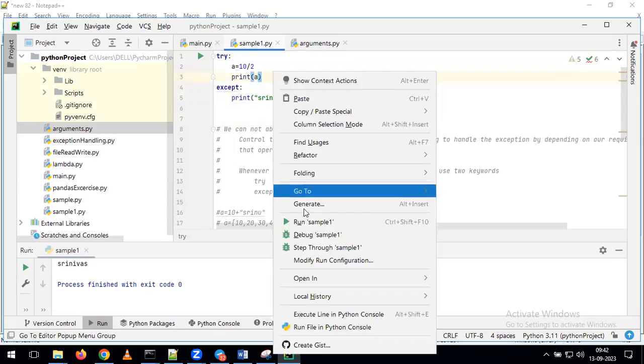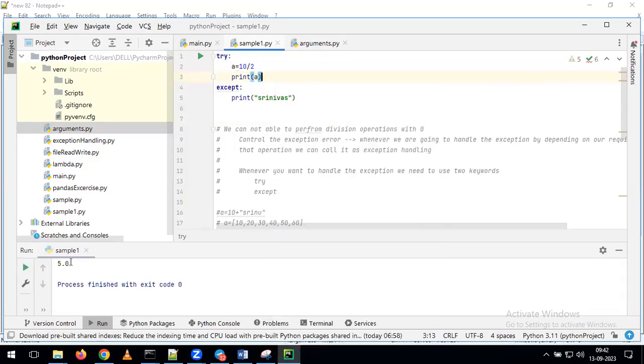We'll see that. So see here. We are getting the output as 5 because there is no error as part of this line of code. For that reason, it is not coming to your print statement. With that, we can understand what is happening on top of your try block and except block.